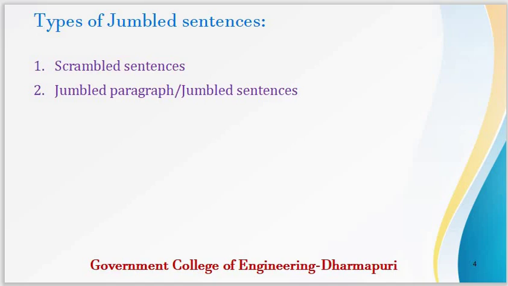In the second type, titled jumbled sentences, in a paragraph, sentences are arranged randomly. You need to arrange them both chronologically and logically. These types of questions, the second type, jumbled sentences, are frequently asked in bank exams, staff selection commission exams, RRB exams, and other competitive examinations. So the importance of solving jumbled sentences need not be stressed.